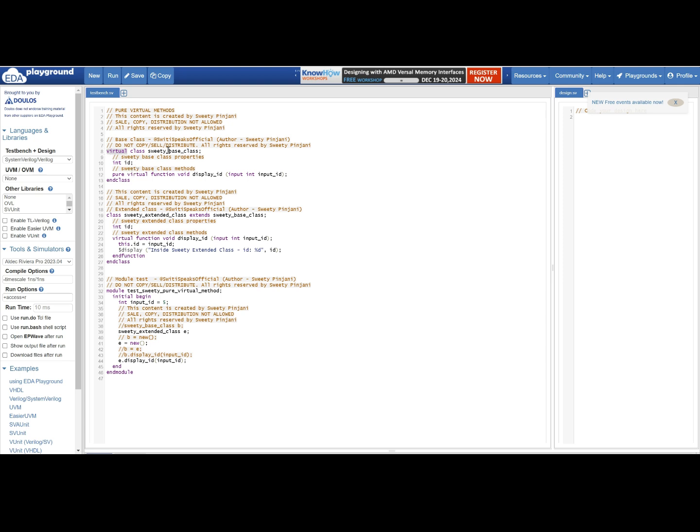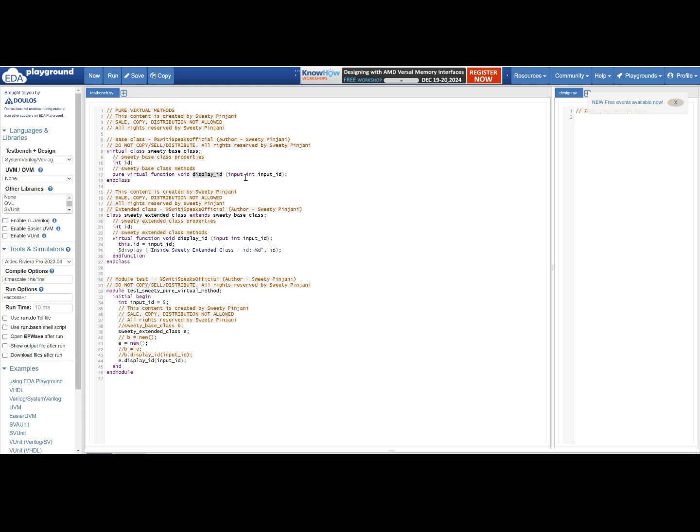Inside the Sweetie base class, you have one class variable. The name is ID. The type is int. Inside the Sweetie base class, you have one pure virtual function. The return type of this function is void, the name is display ID.